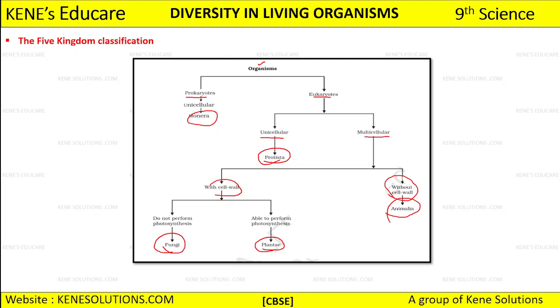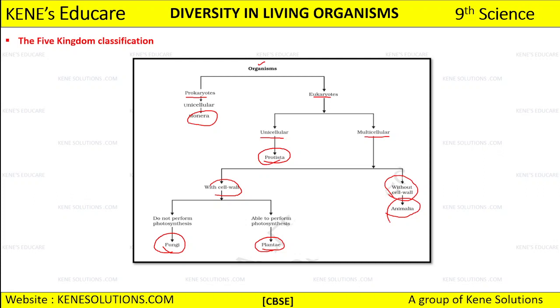So before starting with anything, you need to keep in mind that you have to go through this chart first, and then we are going to discuss the characteristics, because here we are going to discuss different kinds of characteristics which have been given. We have to be very clear with this concept first: on what basis the 5 kingdoms are classified. The organisms that we are having are of 2 types: we have prokaryotes and eukaryotes.